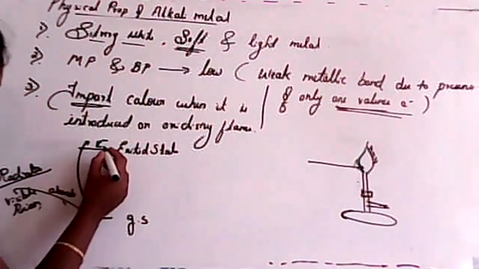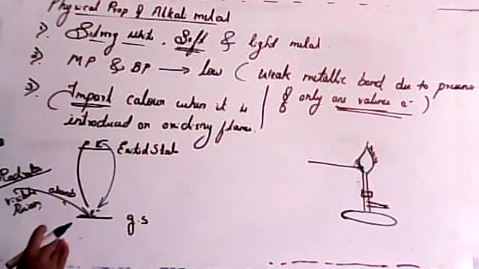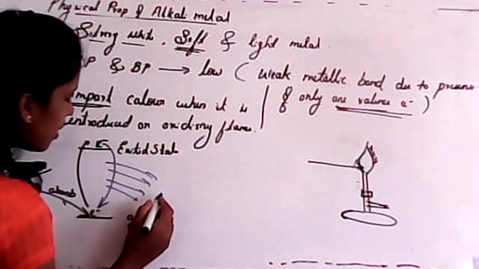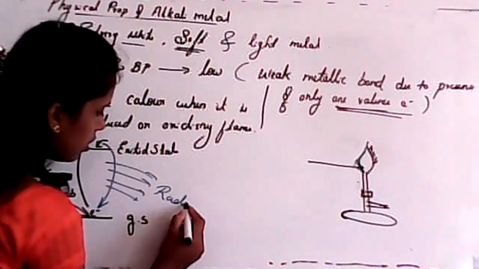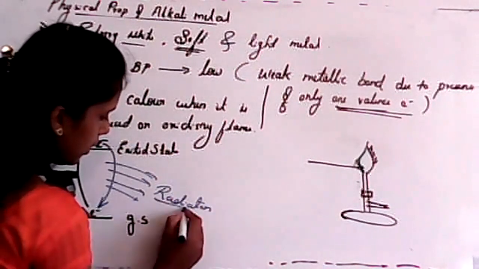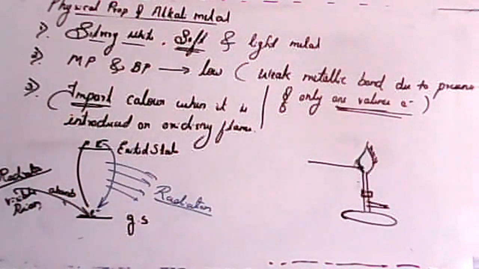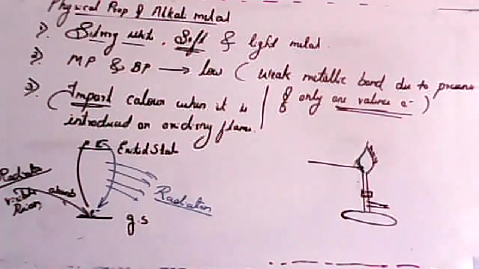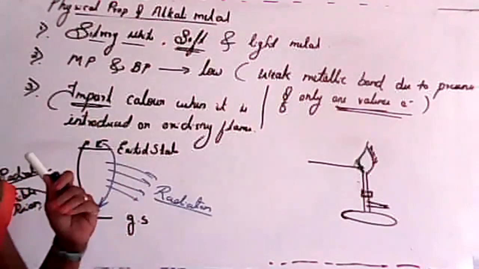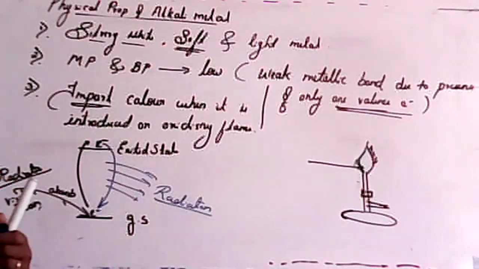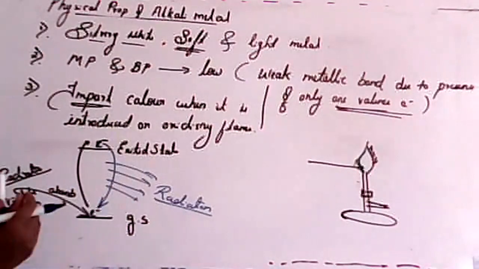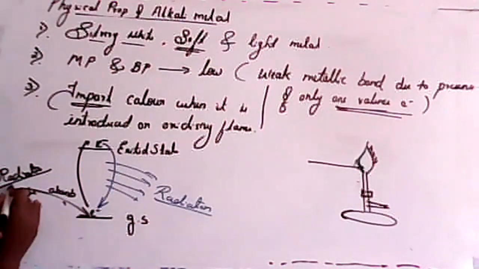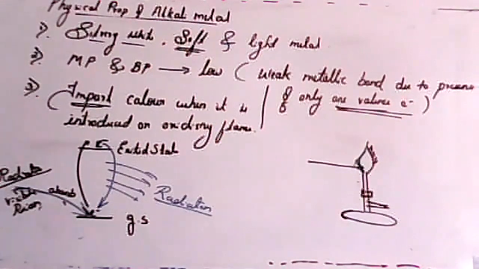It will return to its ground state, but while returning, it will emit some amount of radiation. Clear? So that will be your color. That will be the flame color. Is it clear, student? About this in detail we'll study in our next classes. Okay. Just remember this, the color of that flame is due to this emitted radiation.